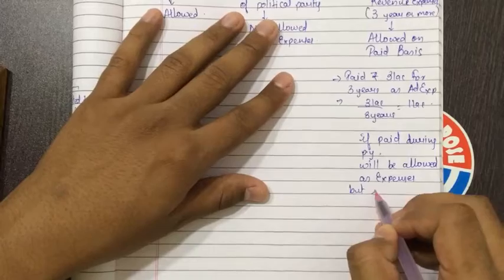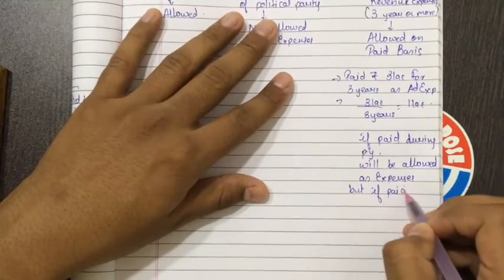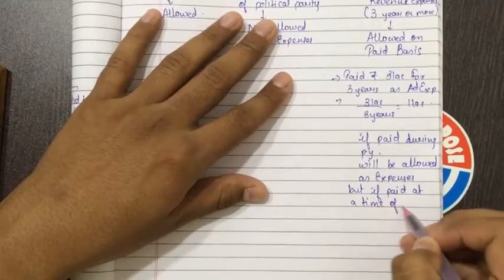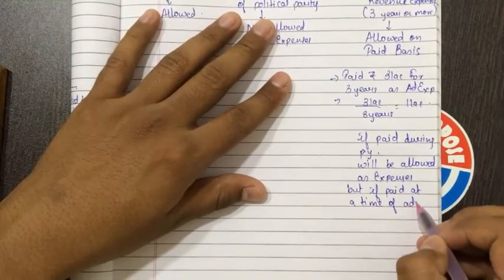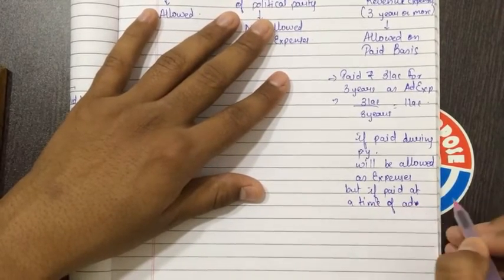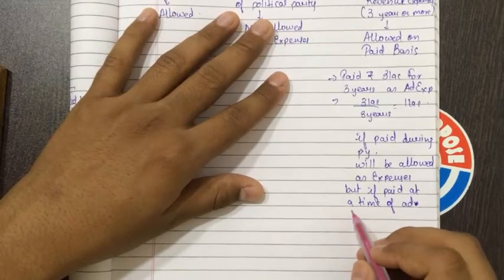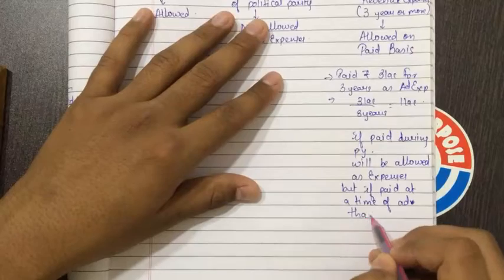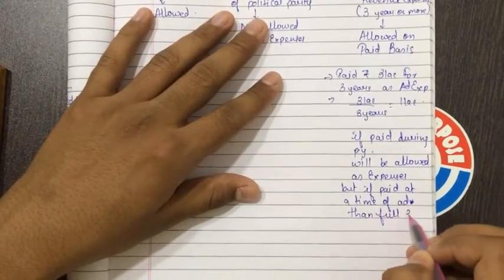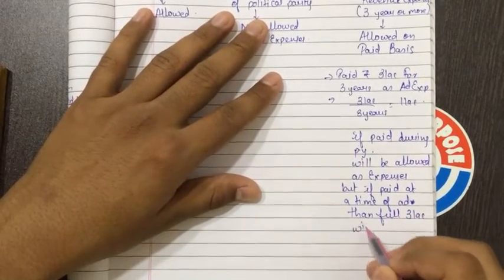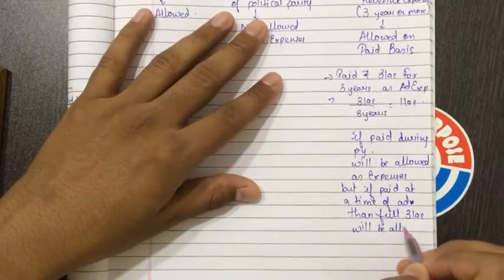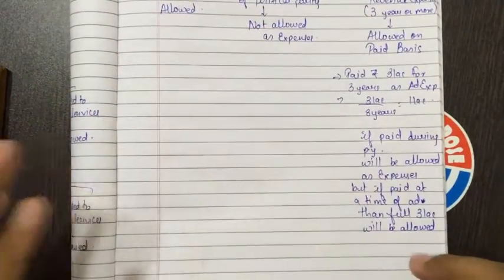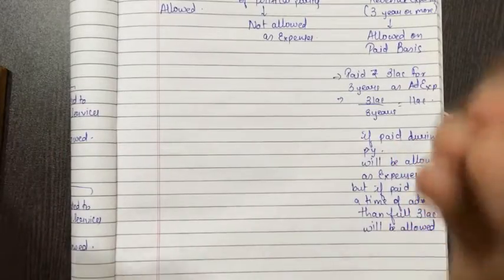But if paid at a time of advertisement, please write advertisement, but if paid at the time of advertisement, then full 3 lakhs will be allowed. Okay, if paid immediately for all the 3 years, then it will be allowed immediately because it is on paid basis.